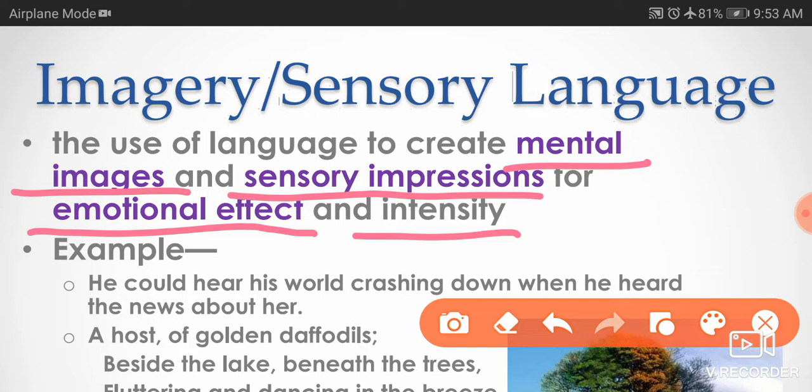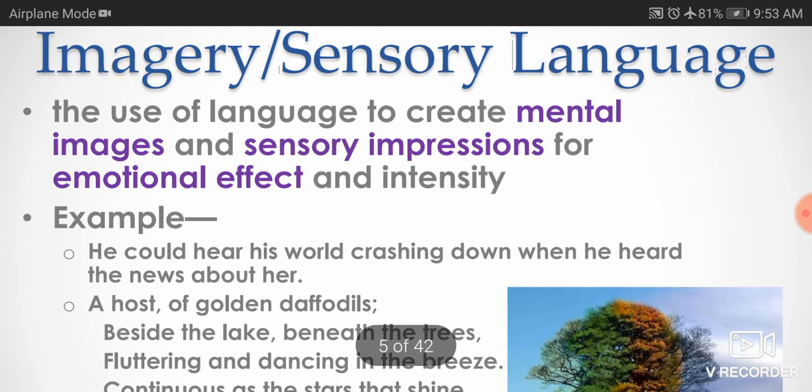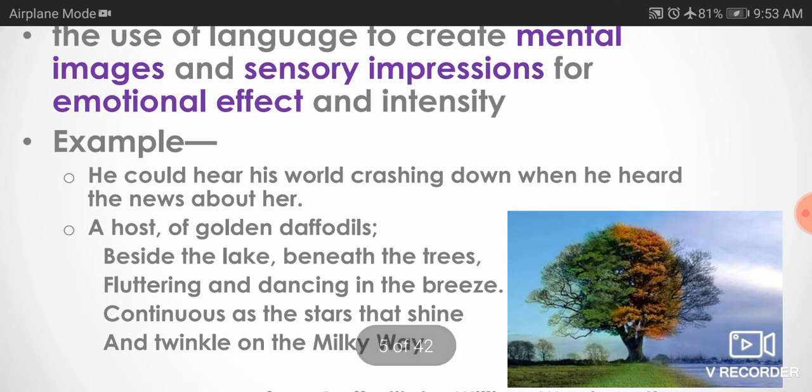Whenever the poet wants to increase the intensity, show the emotional effects, show the sensory impressions, he uses the imagery literary device. As there are some examples: he could hear his world crashing down when he heard the news about her.